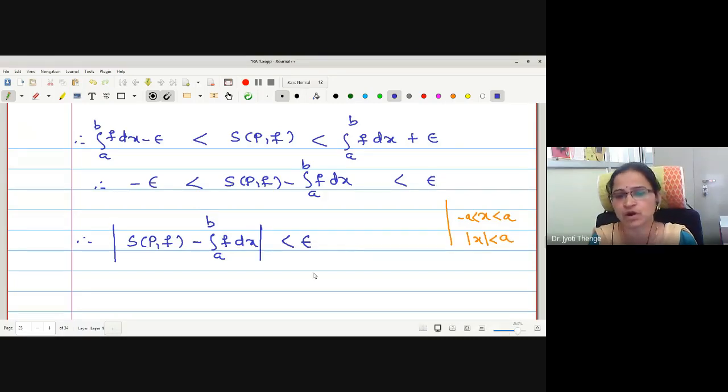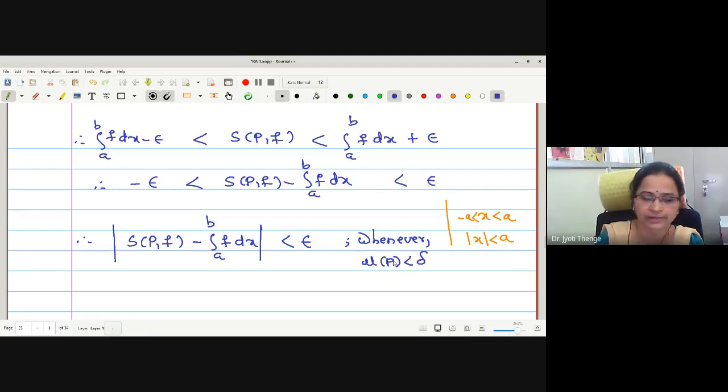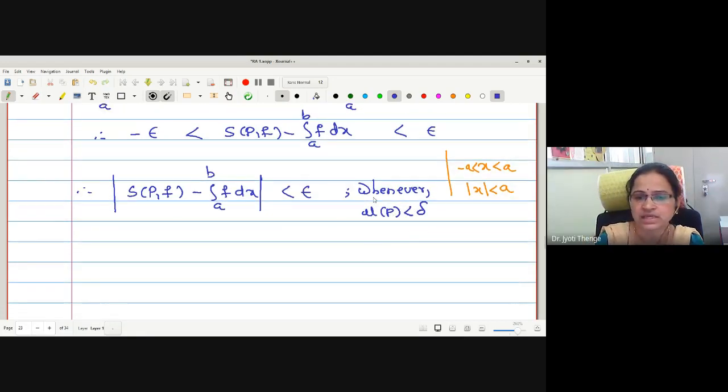And when this is true, as we have used Darboux theorem, this is whenever norm P is less than delta, or equivalently modulus of norm P minus 0 less than delta. Okay, that's what we have proved.